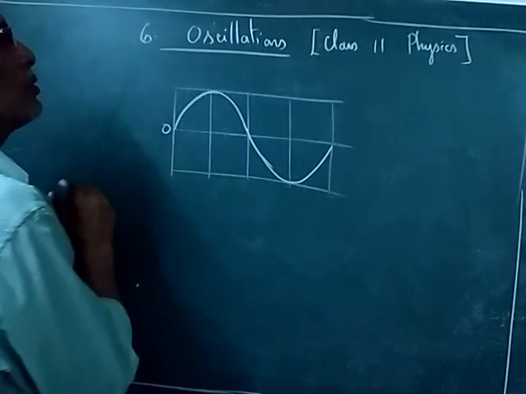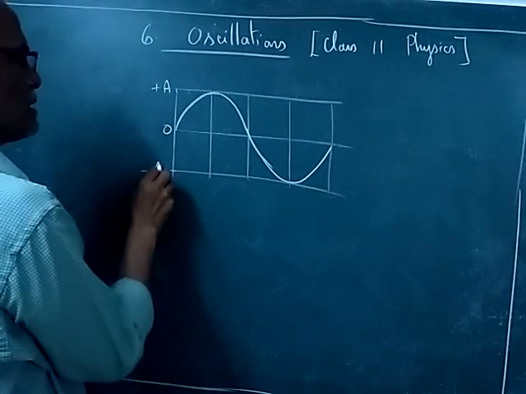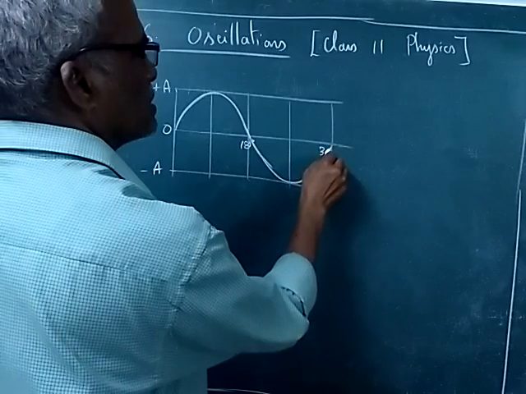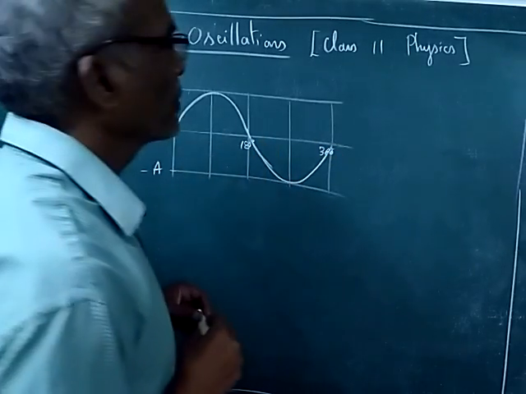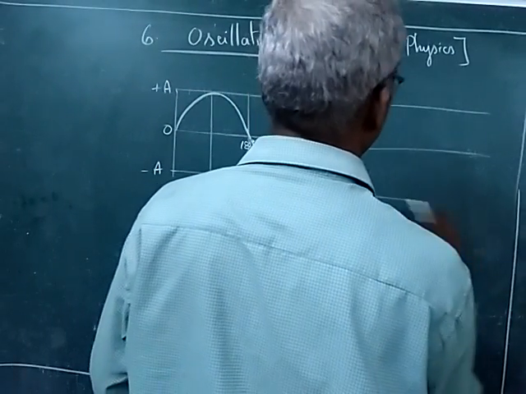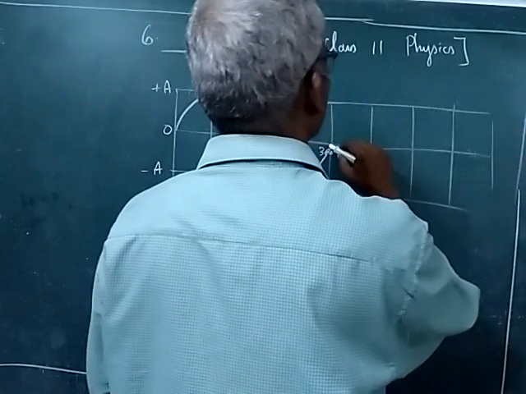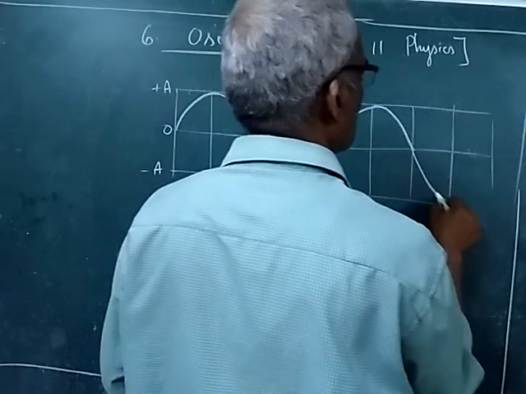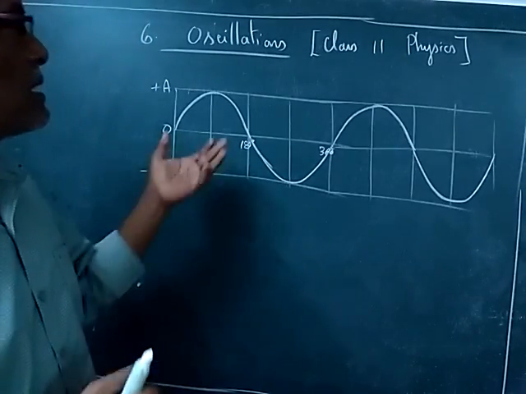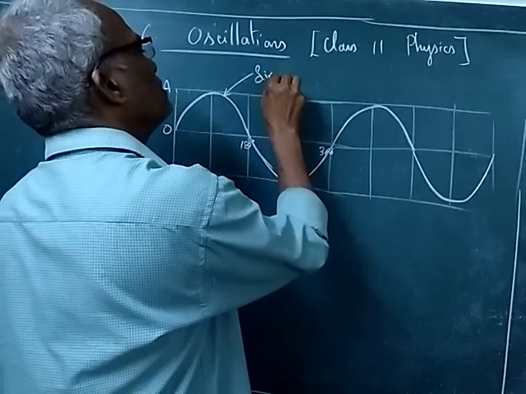So this is 0, this is amplitude plus A, this is minus A, this is 180 degrees and this is 360 degrees. One cycle is completed. Once again it starts the next cycle. So the cycle repeats. This is the sine wave or sine function.